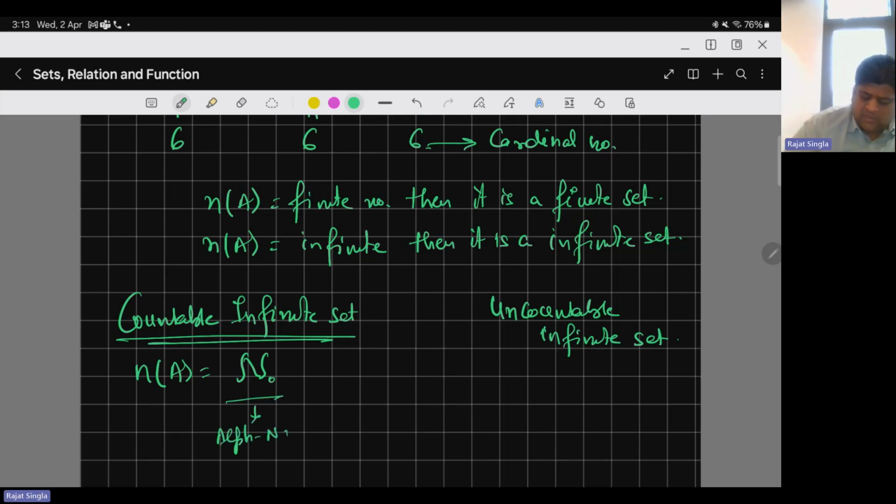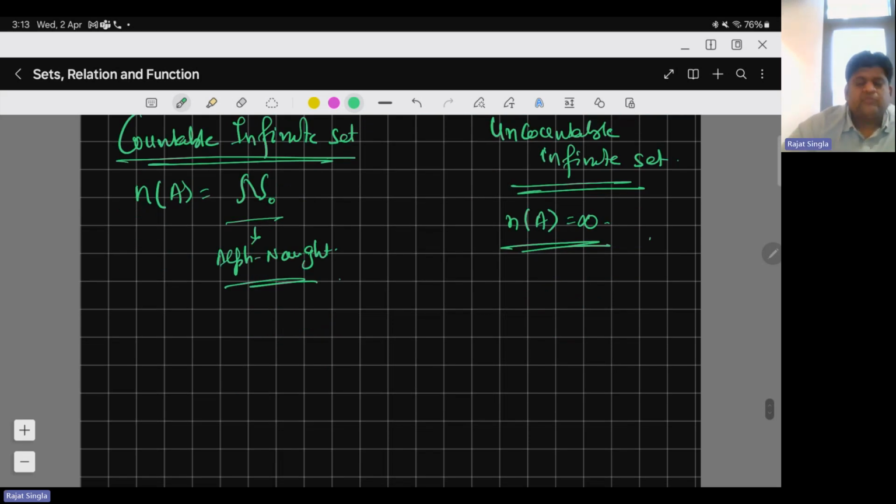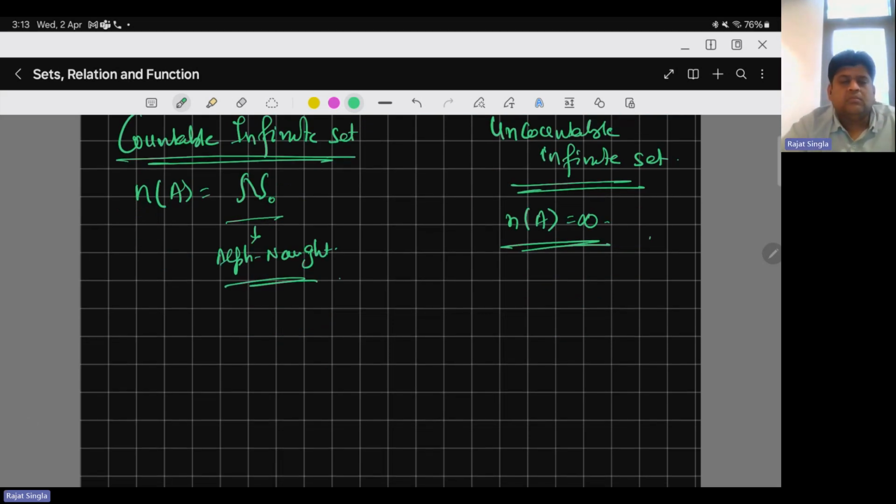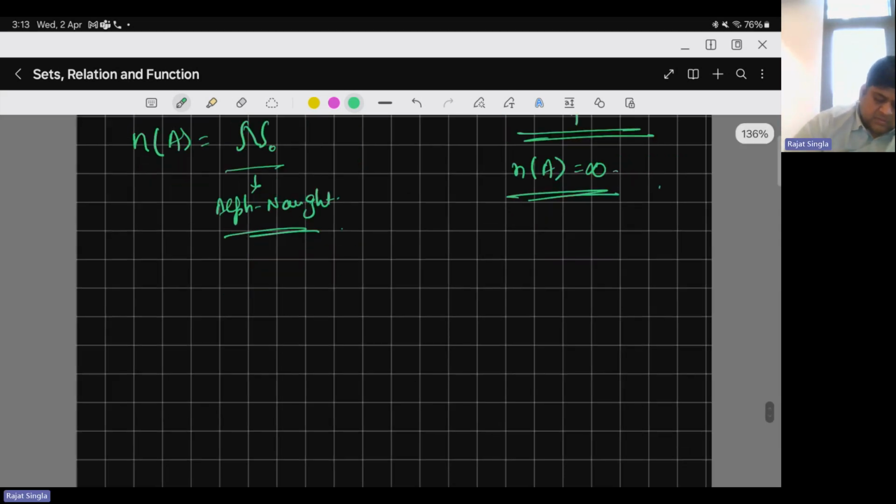Obviously, these are not a part of your 10th plus 1, but sometimes it would be a question in an IIT JEE, तो आपको पता हो. Countably infinite में n(A) is nothing but infinity. From cardinal number, we can also judge whether it's a countably infinite or uncountably infinite. I hope this is clear now, finite and infinite set. So next type is a